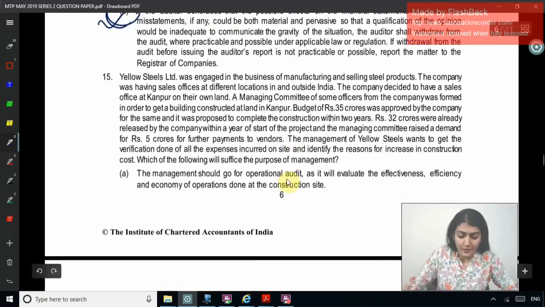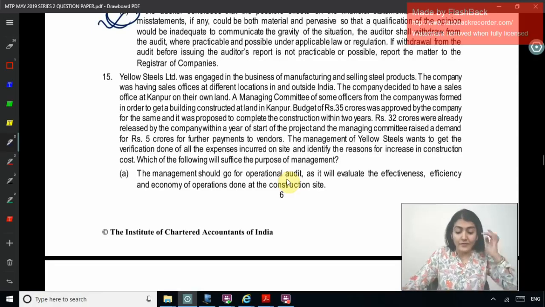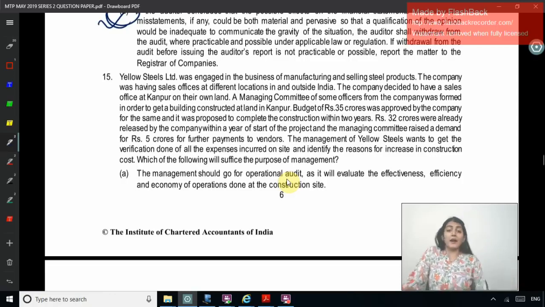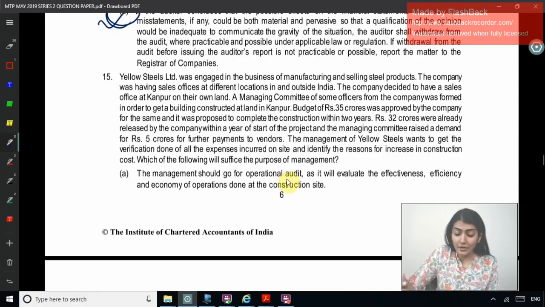Yellow Steels Limited was engaged in the business of manufacturing and selling steel products. Right, the company was having sales offices at different locations in and outside India. The company decided to have a sales office at Kanpur on their own land. A managing committee of some officers from the company was formed in order to get a building constructed on the land in Kanpur. A budget of rupees 35 crore was approved by the company for the same, and it proposed to complete the construction within 2 years.